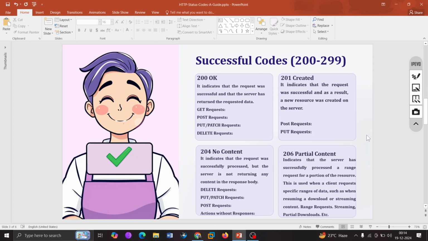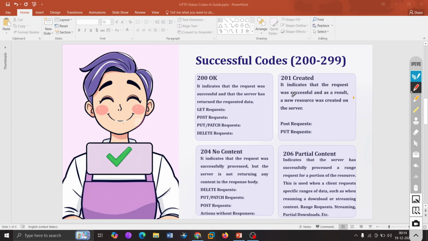Okay, so then comes the successful codes. Yeah, that makes us happy, right? When we are executing a malicious payload and it gets executed, we got the pop-up, then we got the access, or any other sort of payload or malicious code we are trying to inject. So now when we talk about the 200 to 299 range, all the status codes in between are successful codes.